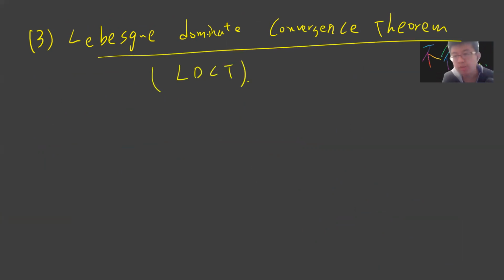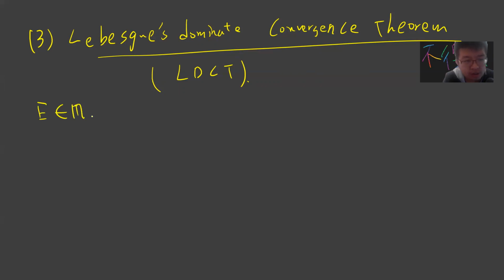This is the most important and most powerful one. Usually your functions will not be monotone, and sometimes monotonicity is hard to achieve. But the Lebesgue dominated convergence theorem says that if your functions are universally bounded, then I can exchange the limit with the integral.